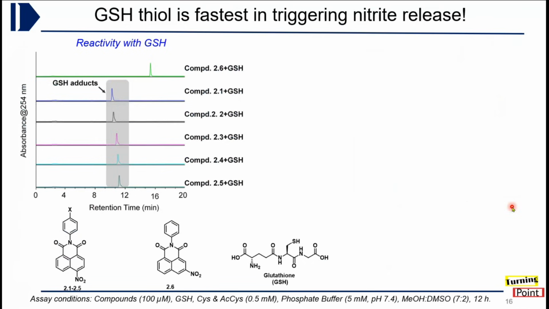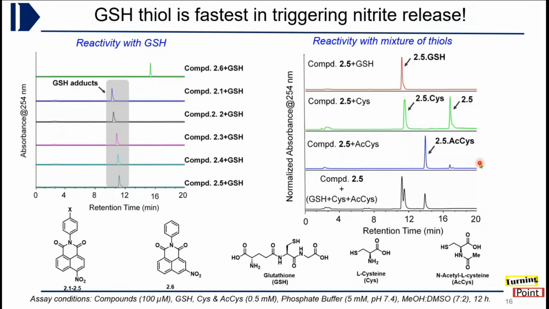Now the next step, we wanted to see the HPLC-based reactivity. Here we reacted all the 4-nitro derivatives with GSH and saw that single-peak complete conversion was happening, and this GSH adduct was forming, which was confirmed by HPLC and ESI-MS. Again, this 3-nitro, as I discussed, was least reactive and we could not see any product under the 12-hour condition.